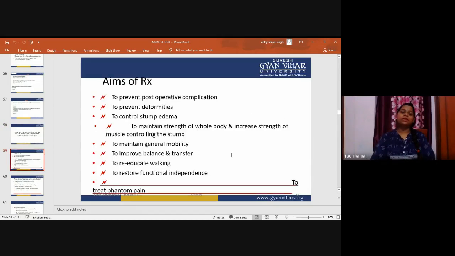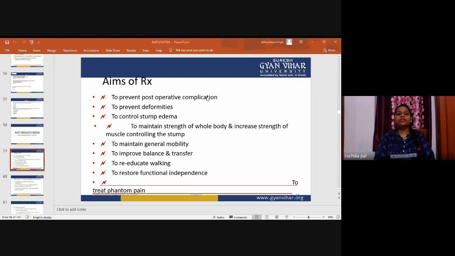In this video, we will discuss the post-operative period, post-operative complications, deformities, and strength of the whole body, to improve balance and transfer, to re-educate walking, and to restore functional independence. This all comes under the rehabilitation part. So we will go through the aims of the treatment when the patient has gone through the amputation.